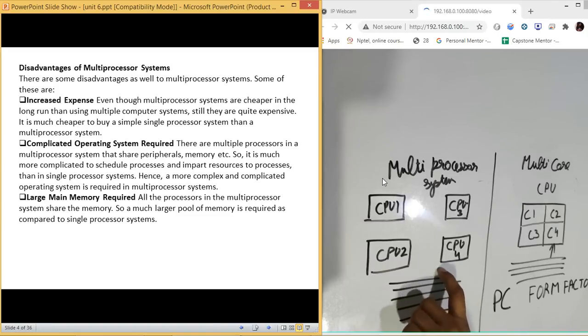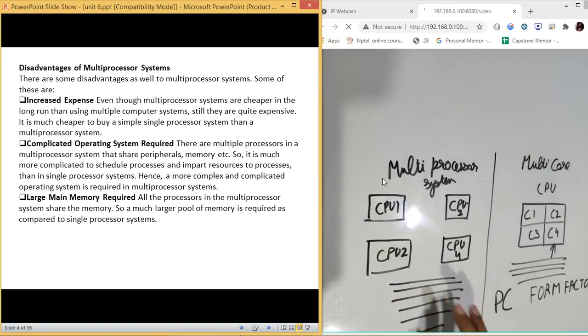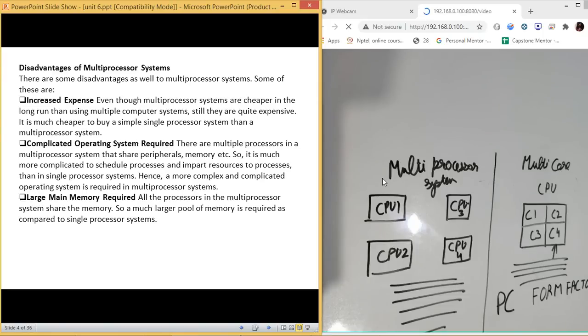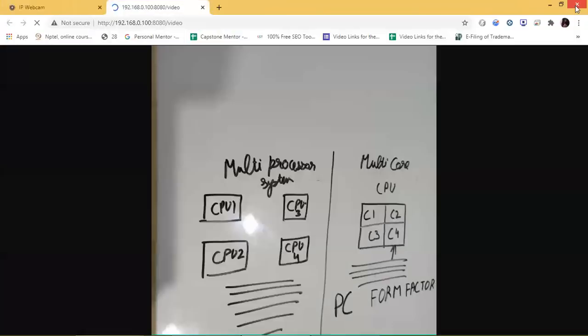If we need more RAM, the size will be huge. That is another problem which we have with multi-processor systems. Now, let me just take some time and show you what multi-processor systems are.